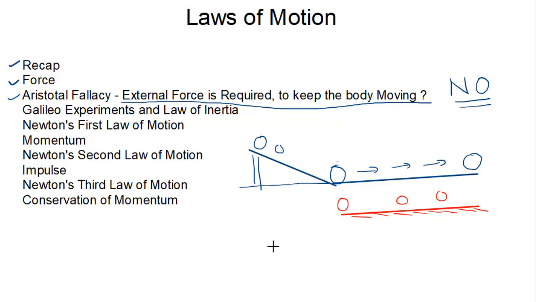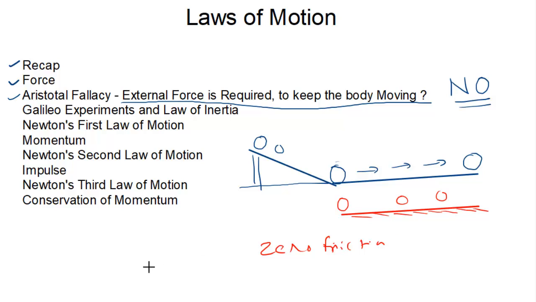So he concluded that if this horizontal surface has zero friction, then it will continue to move and it will not stop. This was the first experiment performed by Galileo.